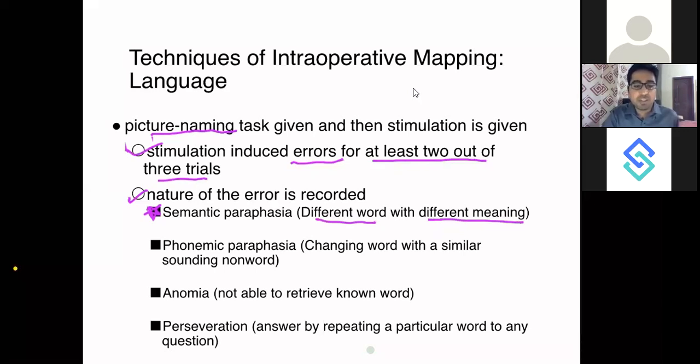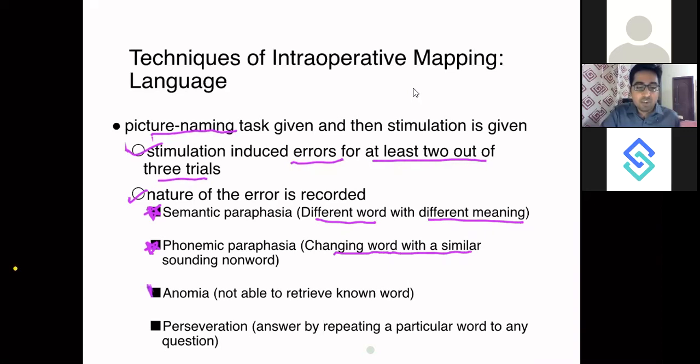You should remember these. Then what is phonemic paraphasia? So the patient, while saying the word, is changing the word with a similar sounding non-word. So let's say if you tell him to say peacock, he will say cock. So it is a similar sounding word, but it is not meaningful. So this is called phonemic. Phonemic, it sounds almost the same, but it is not actually a word.